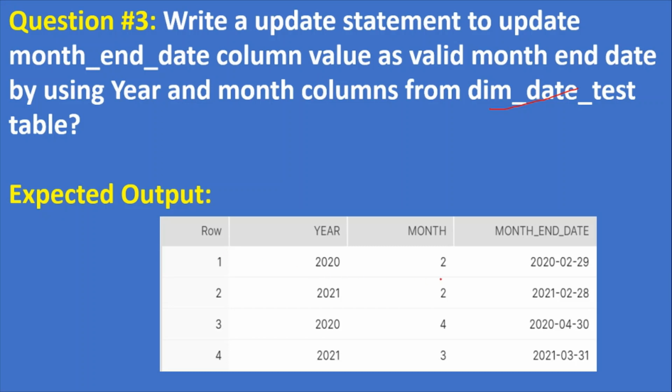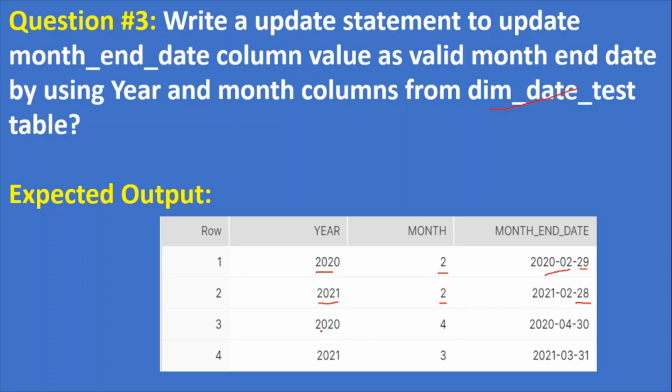See here, expected output would be like this. Please note that here the year is 2020, it is a leap year, and also the month is February. So for February, for a leap year, 29 days. Similarly here, the year is 2021 and the month is February, so the expected value should be 28.